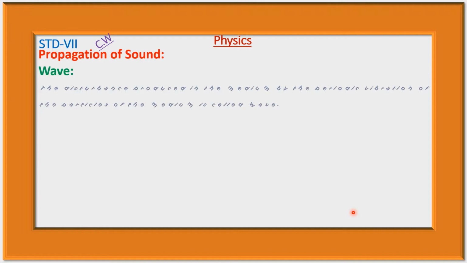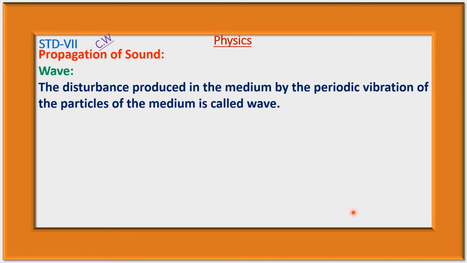Now, wave. The disturbance produced in the medium by the periodic vibration of the particles of the medium is called wave. That is, wave is the disturbance which is produced by the periodic vibration of the particle of the medium.